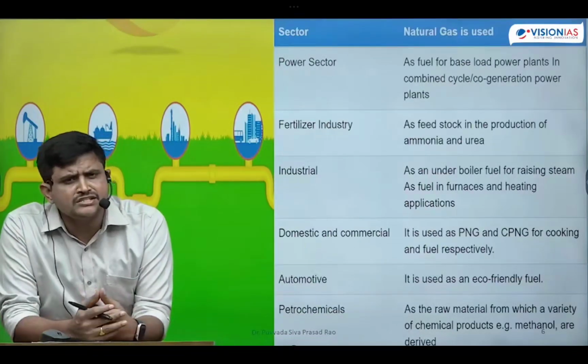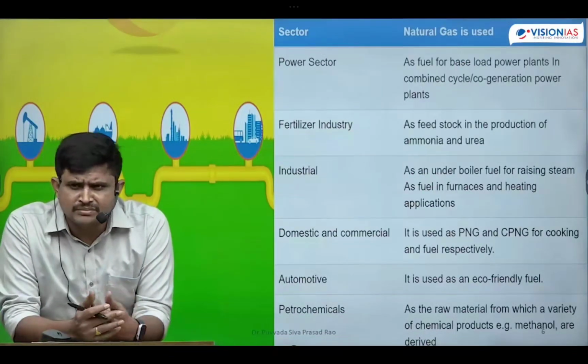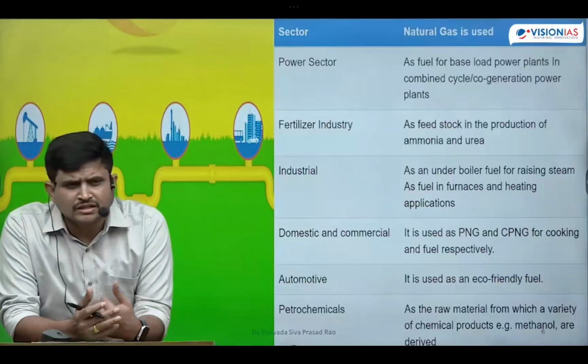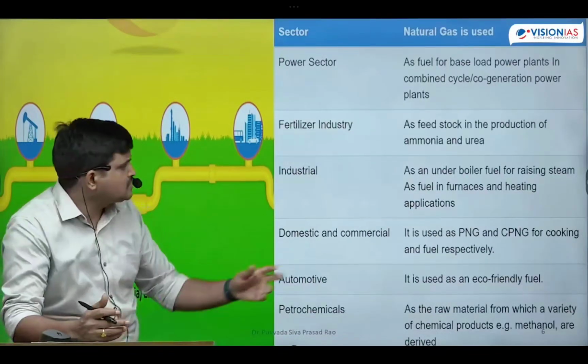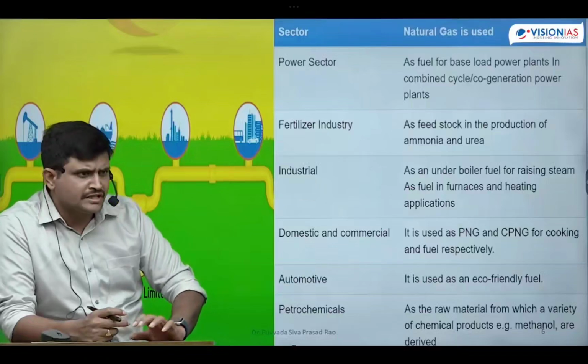If methane is directly released into the environment, it acts like a greenhouse gas. If methane is combusted, it becomes environmentally friendly. The combustion of methane gas is environmentally friendly, but if it is directly released into the environment, it acts like a greenhouse gas. And it is used in all these industries. Are you getting it? Okay, now shall we write regarding this?